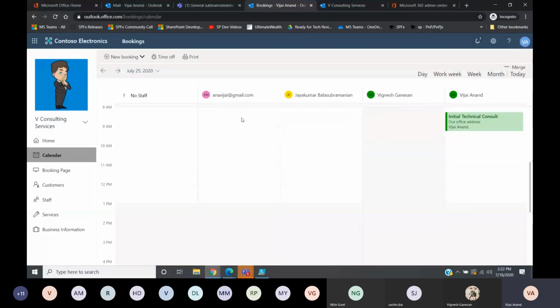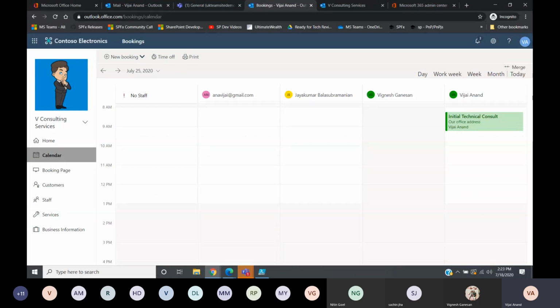So you understood, right? When you are booking an appointment with a guest, you will not have the Microsoft Teams meeting. The reason is that the guest does not have the appropriate license for Teams, so you will not be getting that. Just an appointment will be booked and it will be added to their calendars.